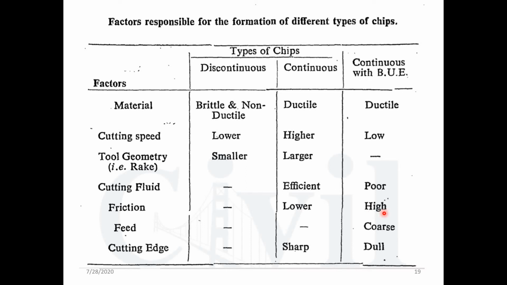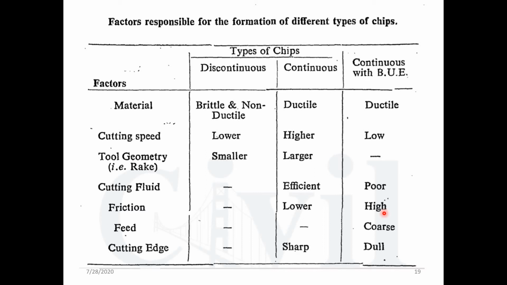If the friction is higher, obviously you can understand the heat produced will be higher, and if higher heat is produced, melting of the chip is going to be there. So what will happen? That chip will melt and stick on the rake surface of the cutting tool.